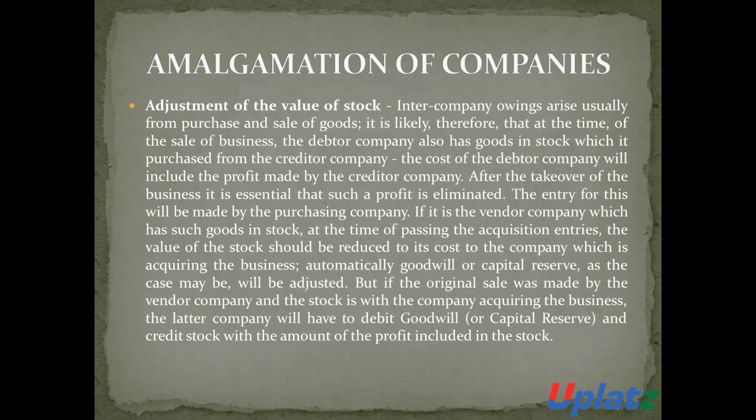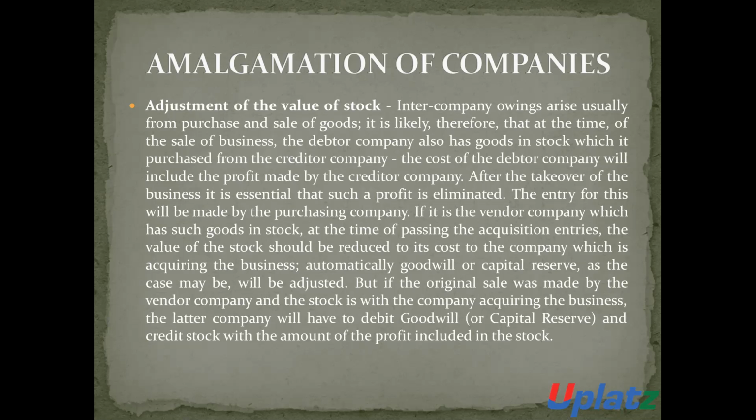If it is the vendor company which has some goods in stock, then at the time of passing the acquisition entry, the value of stock should be reduced by the amount of profit which is included in the vendor's stock. At the time of valuation of stock, such an amount should be reduced at the cost of the company which is acquiring the business. Then automatically the reserve or goodwill will arise.